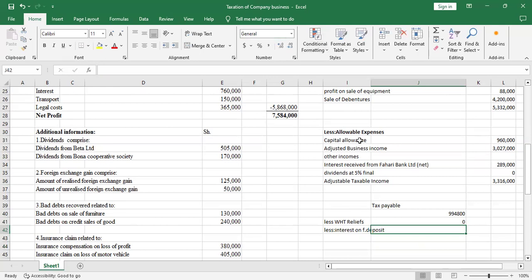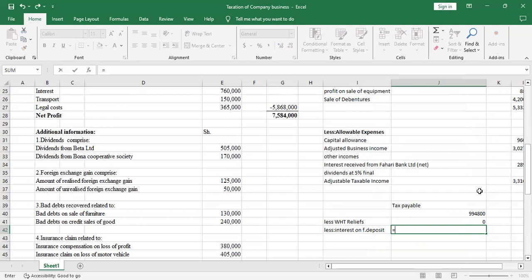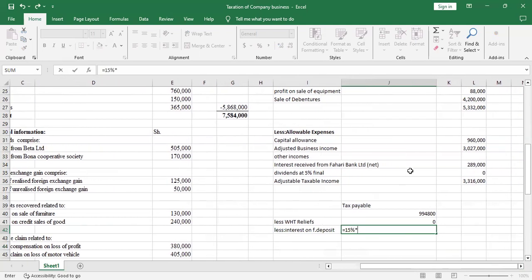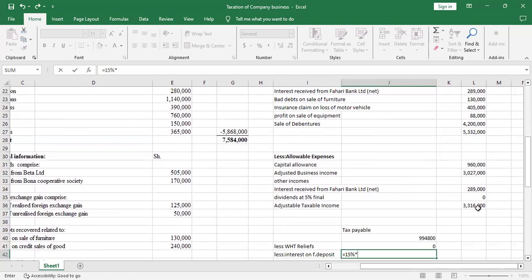That's what we will deduct. So we'll say 15% multiplied by that interest, this one.